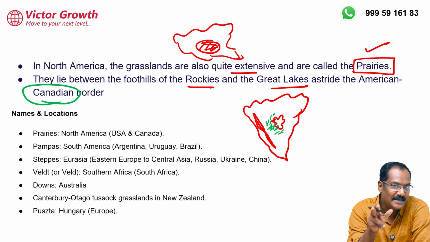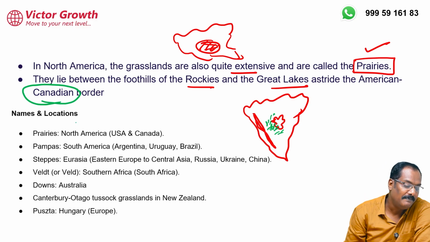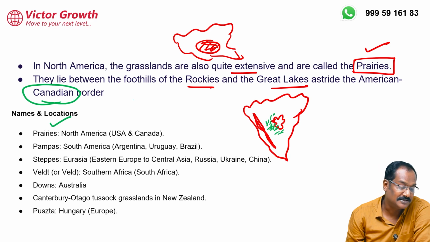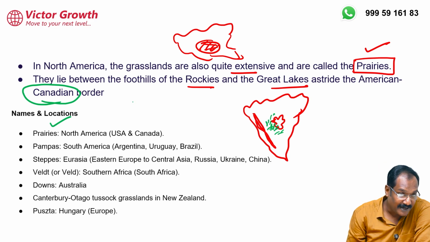Now, this Rockies has some significance. I'll come and tell you. Please note down these points. What is the name of the temperate grassland in many parts of the world? In North America, we call it prairies. In South America also, this is present. We call it Pampas.